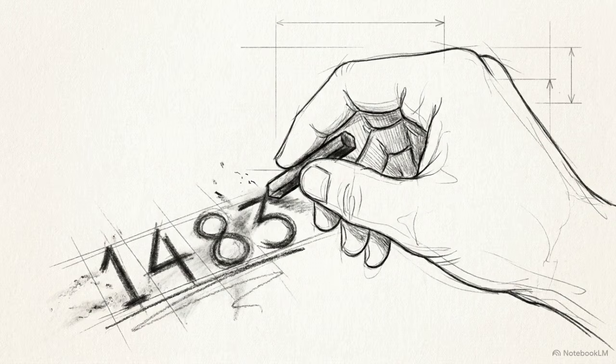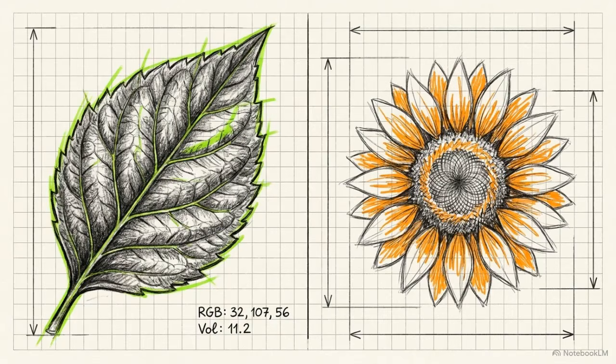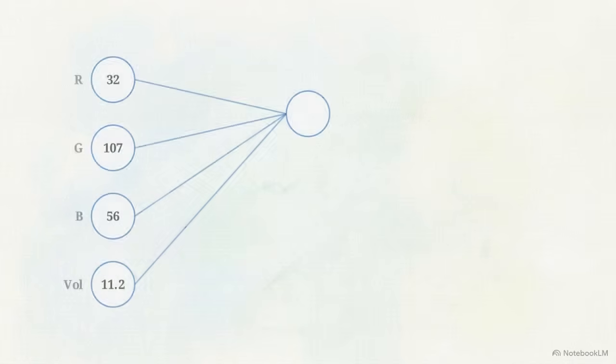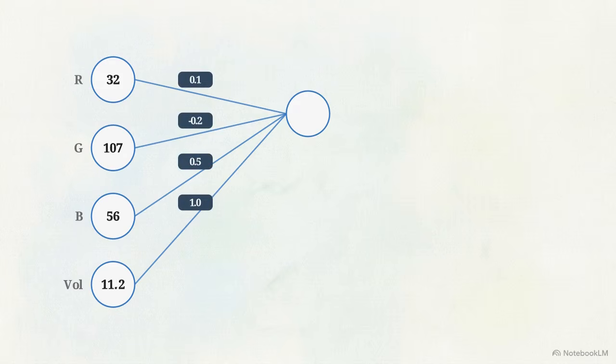underneath. Before we can generate human language, we need to establish a baseline feed-forward neural network using simple scalars, single numbers. We start with a basic classification problem, identifying an object as a leaf or a flower, using exactly two numerical inputs, its RGB color value and its volume. This diagram illustrates the core mathematical equation of a single neuron. We take our input data, pass it along a connection line, and multiply it by a predetermined weight. Those products collect inside a node, where they are summed together, along with an additional constant number called a bias.